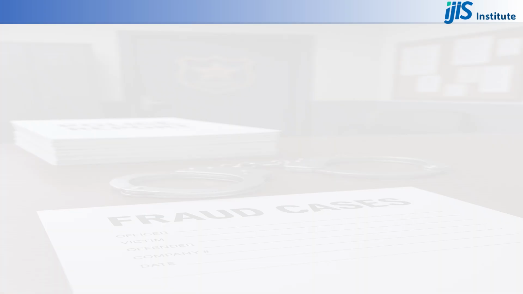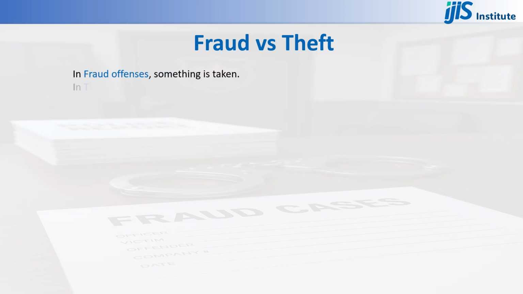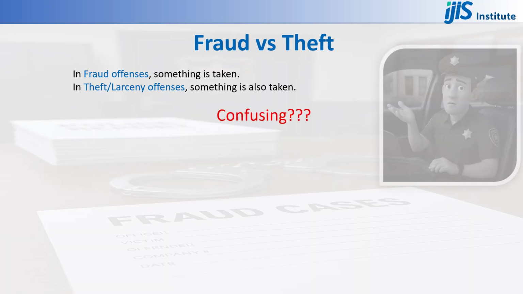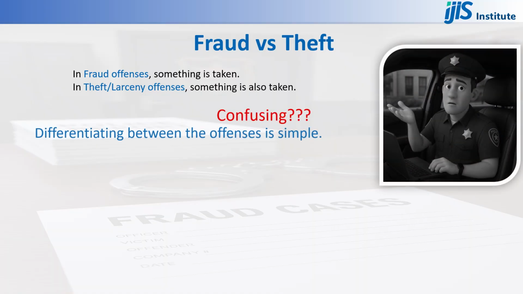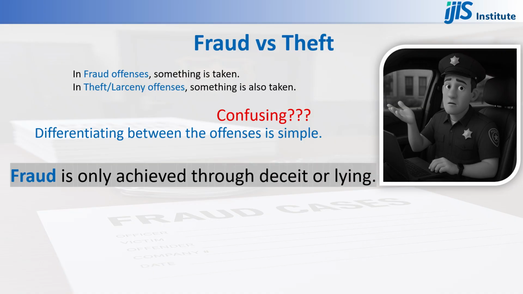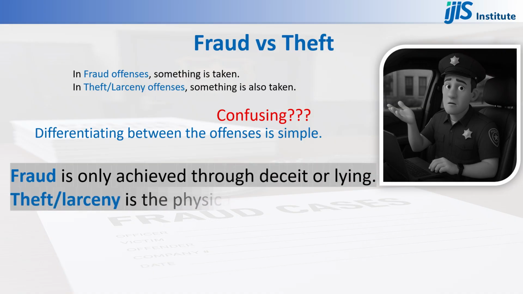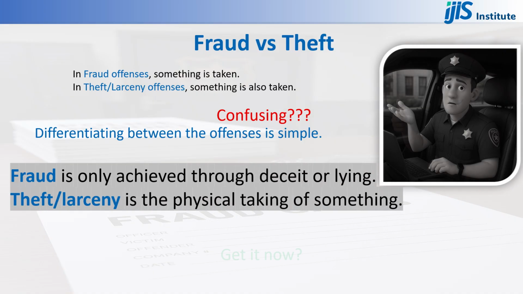Now, let's learn the difference between fraud and theft. In fraud offenses, something is taken. In theft, larceny offenses, something is also taken. Confusing, right? Let's clarify this. Fraud is only achieved through deceit or lying. Theft, larceny, is the physical taking of something. Get it now?